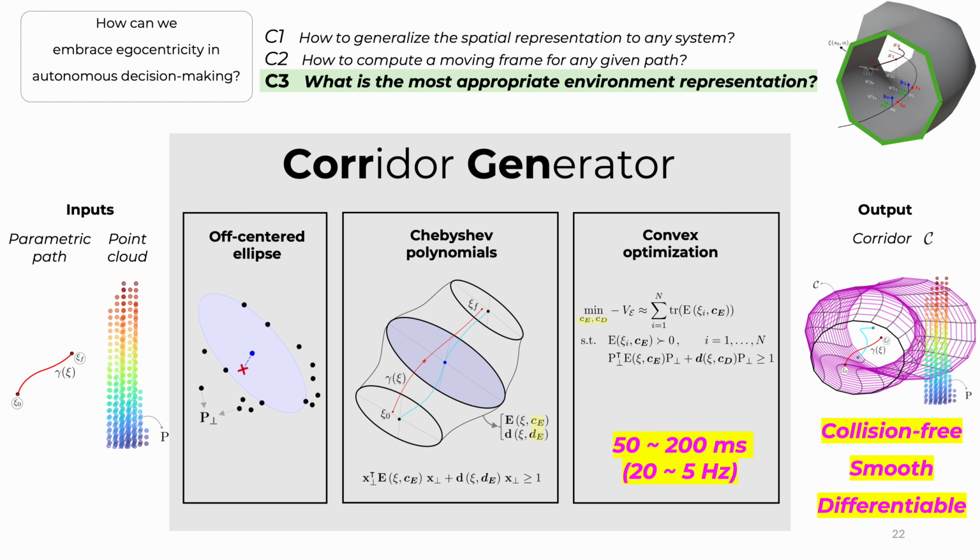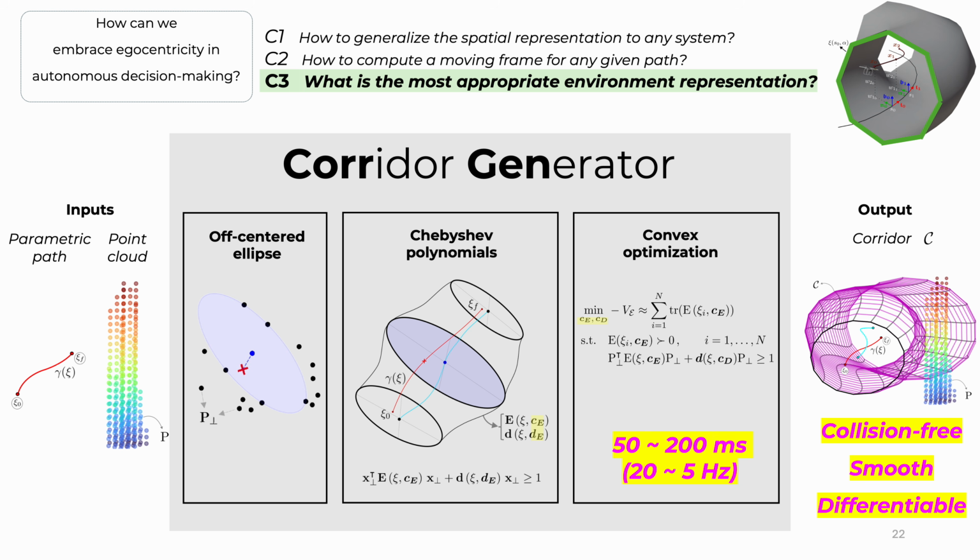Here, I'll not provide the details, but the idea is that we were able to represent this problem as a linear program, which is the most mature optimization problem that we've known for the last decades. Thanks to representing it as a linear program, we are able to get very good compute times. We are able to solve this optimization problem in between 50 and 200 milliseconds, depending on the problem's complexity.